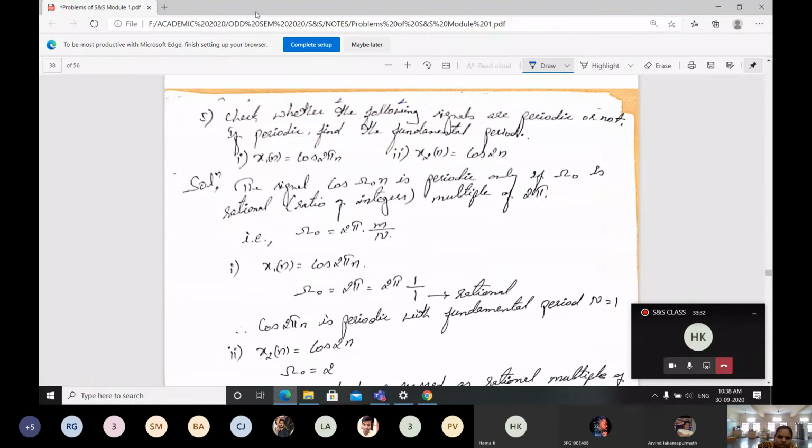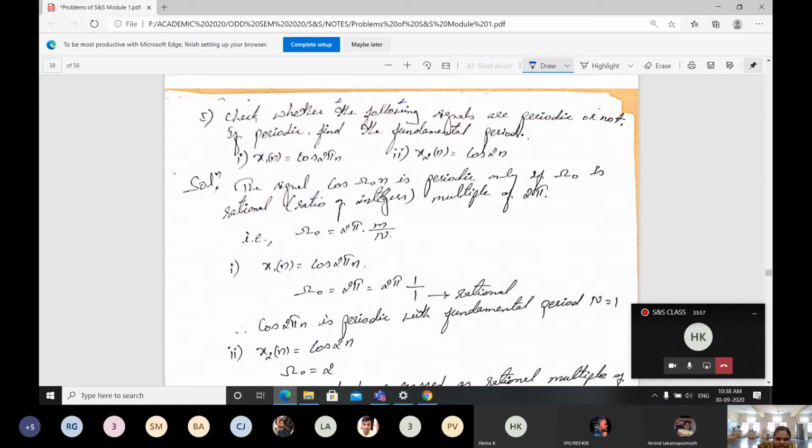Here, check whether the following signals are periodic or not. If periodic, find the fundamental period. Here the first problem is given as x1 of n is going to be cos 2 pi n and x2 of n is cos 2n.